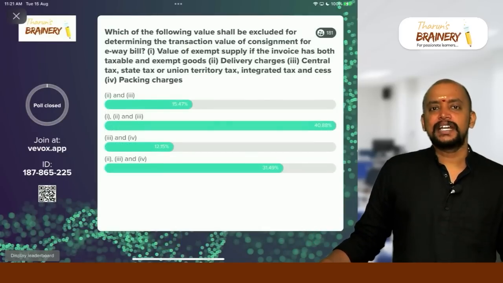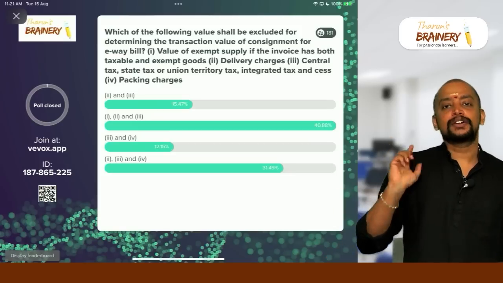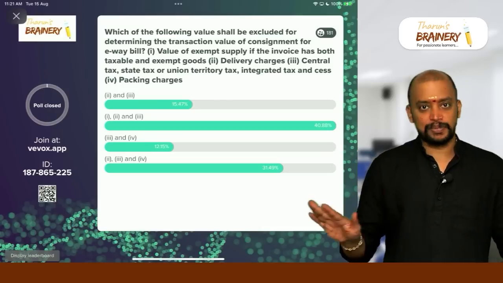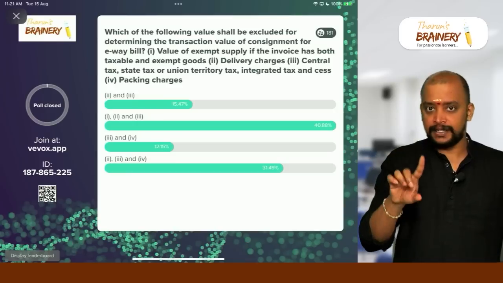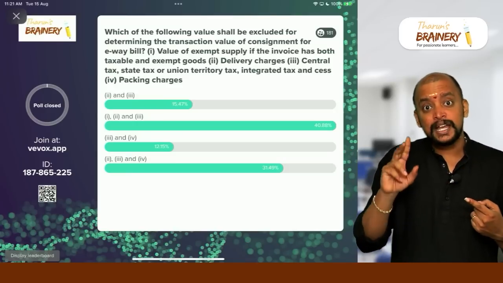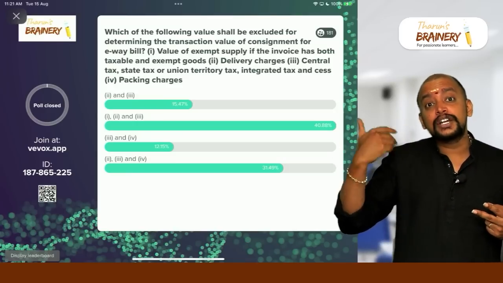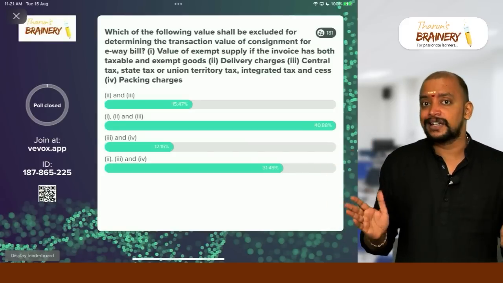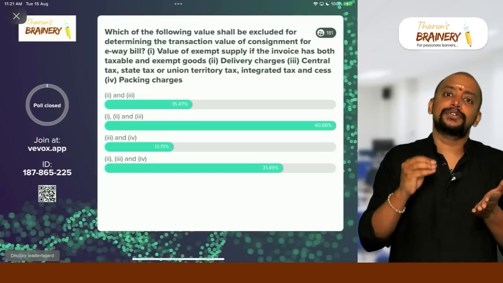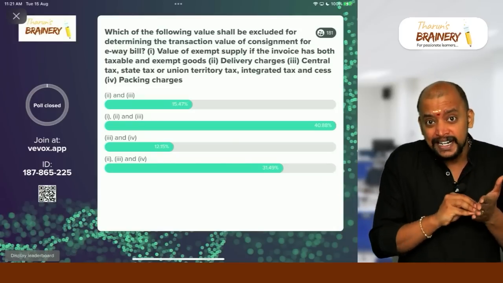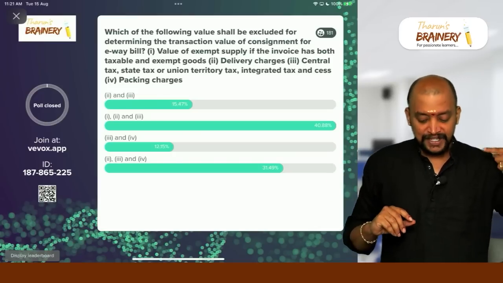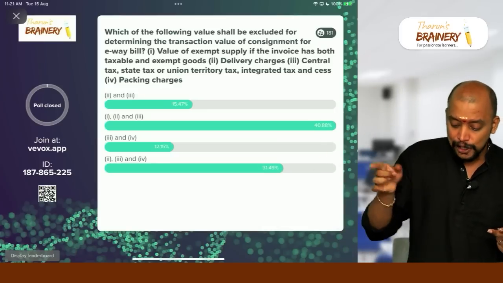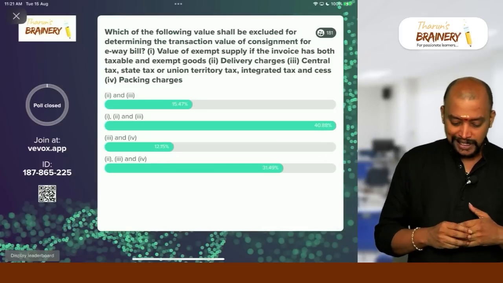Okay. Actually, in case of e-way bill, we have a 50,000 limit. While counting 50,000 limit, we should not take exempted supplies. But taxes we need to add. Exempted supplies we should not take, but taxes we need to add. And all other inclusions as per the GST valuation, that is section 15 inclusions, should be added. So we need to take the taxable value and add the GST. So delivery charges, packing charges are to be included in the value, and even GST also to be included in the value. So there is a mistake here.